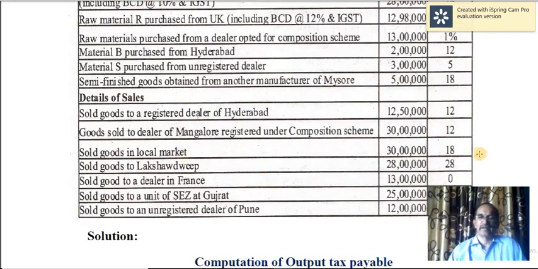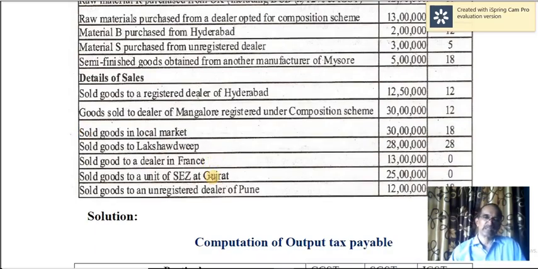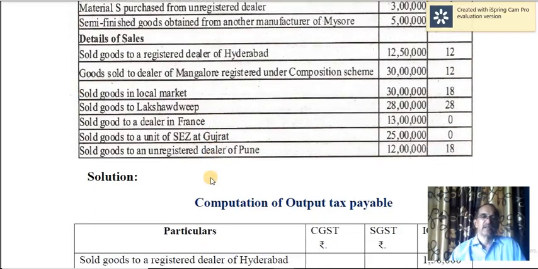Sold goods in local market, 30 lakh, 9% each, intra-state transaction. Sold goods to Lakshadweep, this is not in Karnataka, and that is inter-state transaction, and therefore IGST is applicable here. Sold goods to a dealer in France, it is a different country, and it is export. Export is considered to be zero rated transaction. Then sold goods to a unit of special economic zone in Gujarat, 25 lakh. That is also considered to be a zero rated supply.